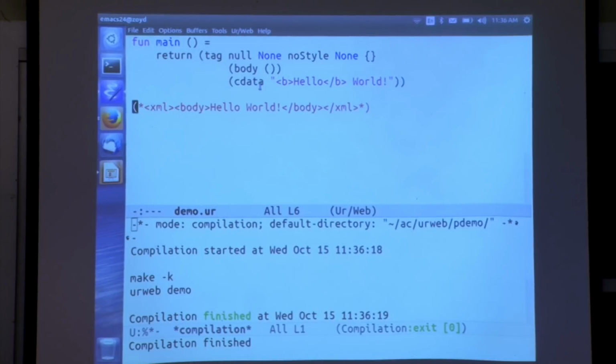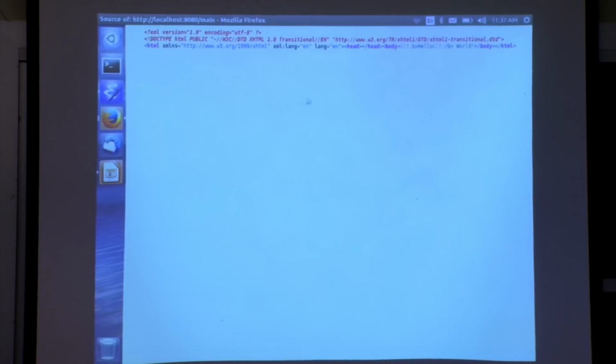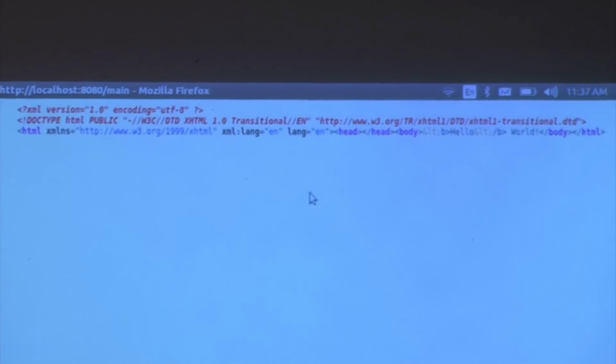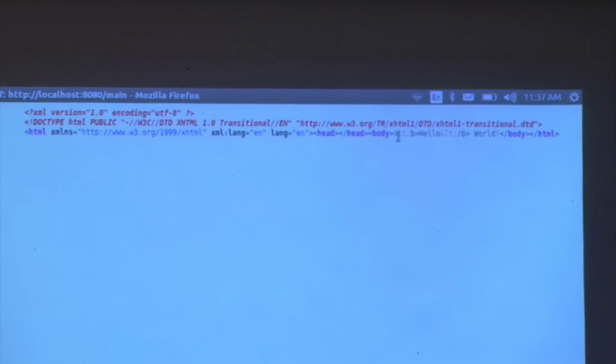Yeah. So we see the HTML that it generates? You want to see the HTML that it generates. OK, it's going to be not the most exciting thing. I can make it bigger, but then it doesn't fit on one line. So let me know if I should make it bigger. It just put in the usual escapes for the less than character with an ampersand. So given that you're using XHTML, couldn't you just use the CData tag instead of doing manual escaping? Probably. That would require me knowing more about XML than I do.